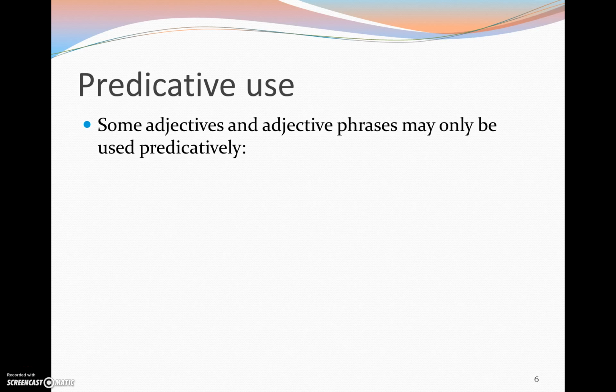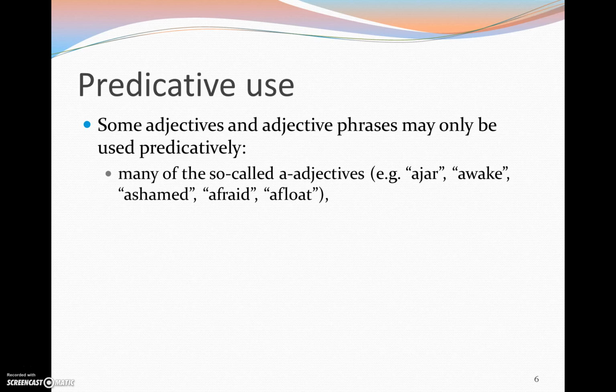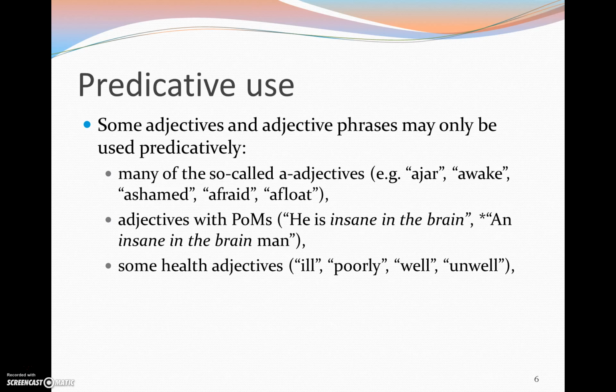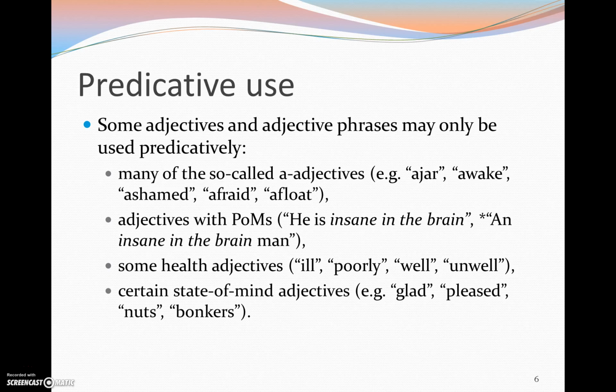Now some adjectives and adjective phrases can only be used in this predicative manner. Many of the so-called A-adjectives, like "ajar" and "awake," and also adjectives that contain post-modifiers, because they become very long in this way. Some health adjectives like "ill" or "poorly," and also certain state-of-mind adjectives like "glad" and "pleased."